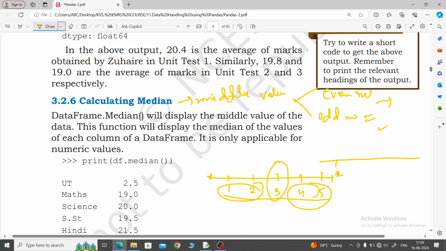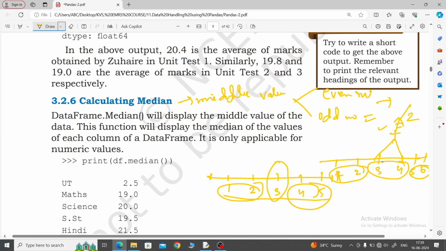1 2 3 4 5 and then 6. Now look here, 1 2 5 6. Now there are 2 values in the middle, 3 plus 4. At this moment you will add them and afterwards divide by 2.